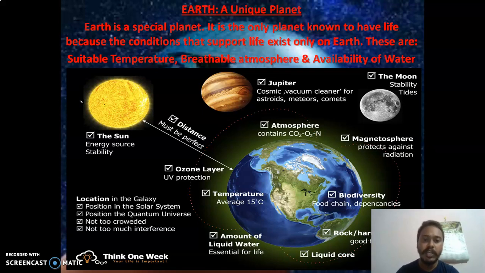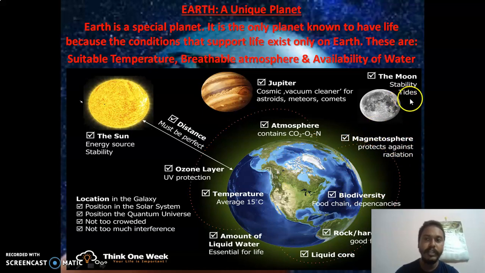So here is a picture. In this picture you can see the average temperature is given, then the ozone layer is given, which protects from UV rays, which are very harmful, but Earth is protected because the distance is perfect. The sun gives the energy, and because of the distance we get all the perfect heat. The atmosphere gives us oxygen, carbon dioxide, nitrogen. Then there is the magnetosphere, which protects the Earth from radiation.